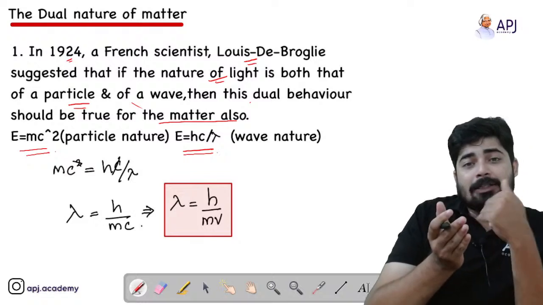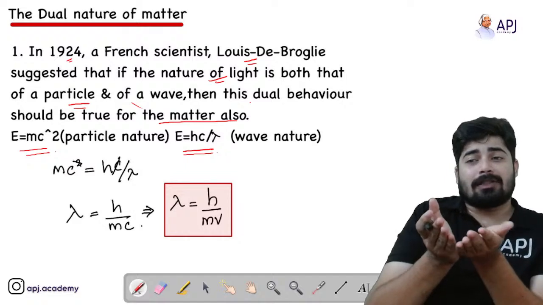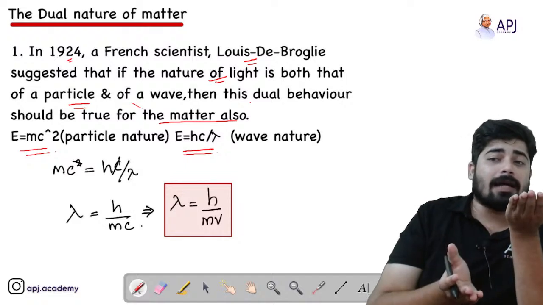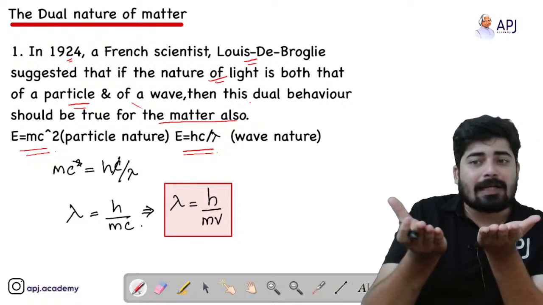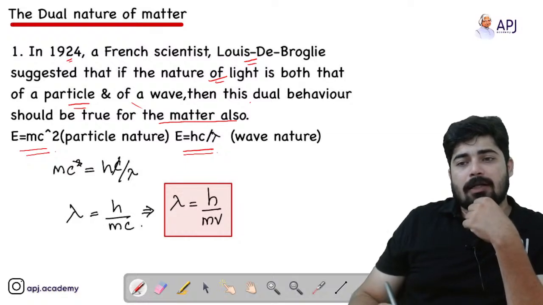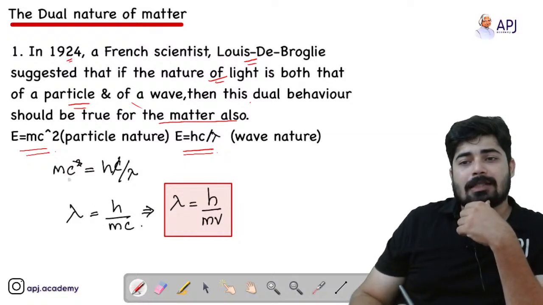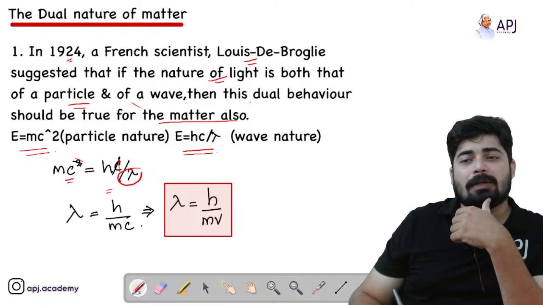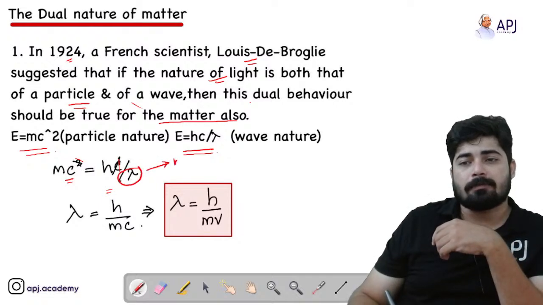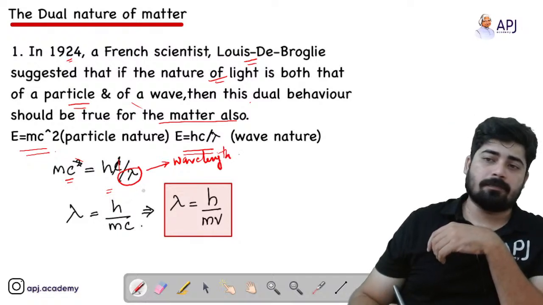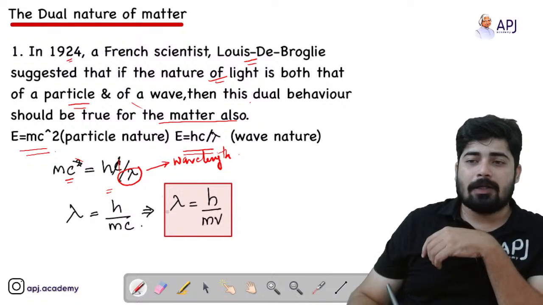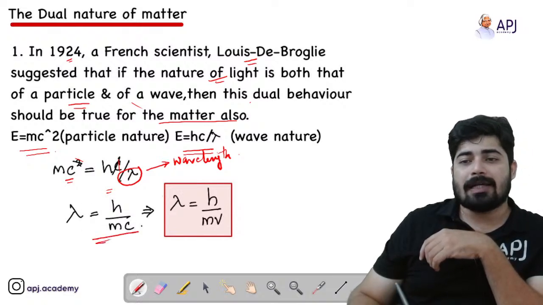If it is showing particle nature alone, that means the energy of the particle nature is higher than that of the wave nature. If it is showing dual nature, that means both energies will be equal. So if you equate mc square equal to hc by lambda, you can cancel c and get the value of lambda. Lambda means the wavelength of the particle. So you get lambda equal to h by mc.